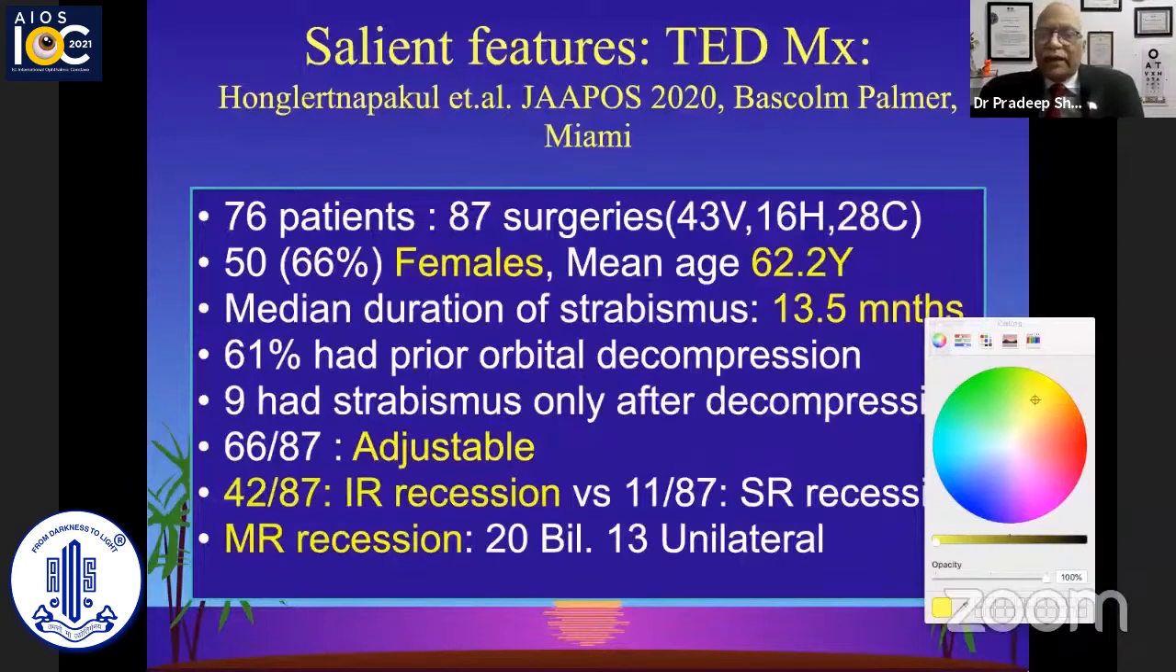61% of these had a prior orbital decompression done, but we cannot really only blame orbital decompression for the strabismus, because 9 had strabismus only after decompression. The rest had it even prior to the decompression being done. 66 of the 87 were tackled by an adjustable strabismus surgery, which is a very interesting thing that we should always note. 42 of the 87 cases had inferior rectus recession done, and 11 of the 87 had the superior rectus recession done. The next common muscle to be tackled was medial rectus, which was 20 in bilateral and 13 in the unilateral cases.